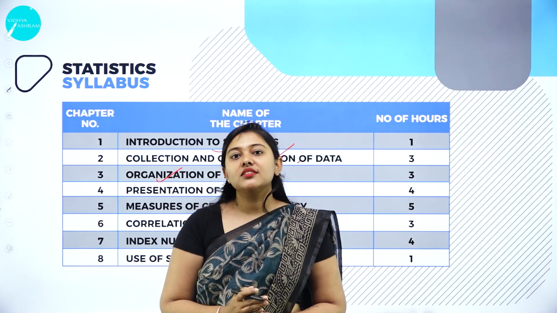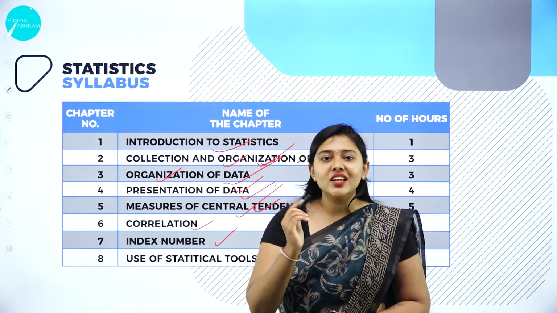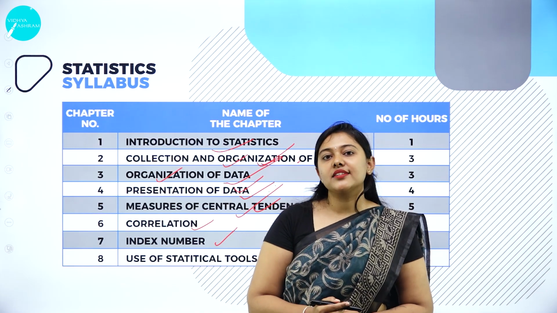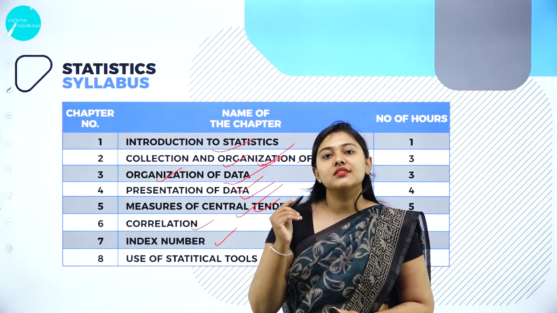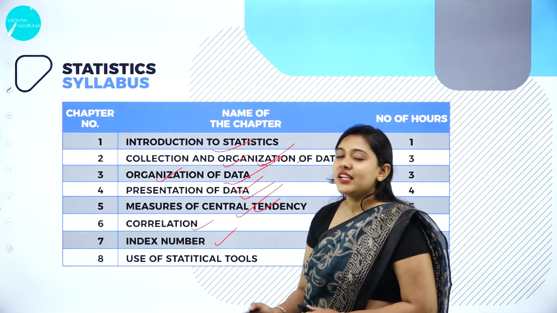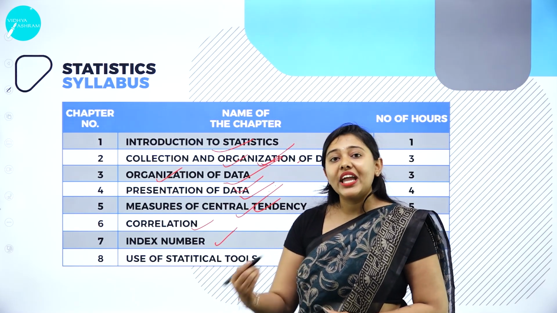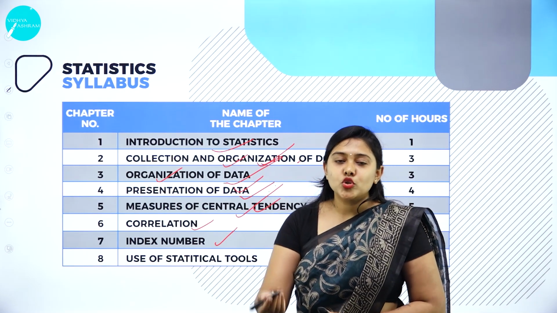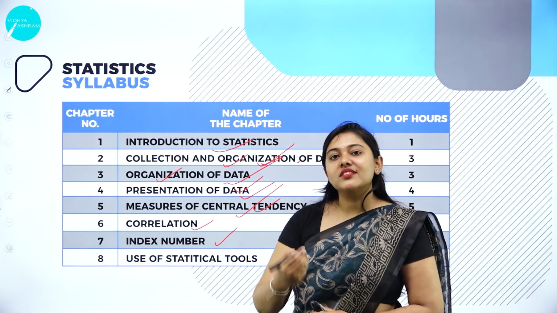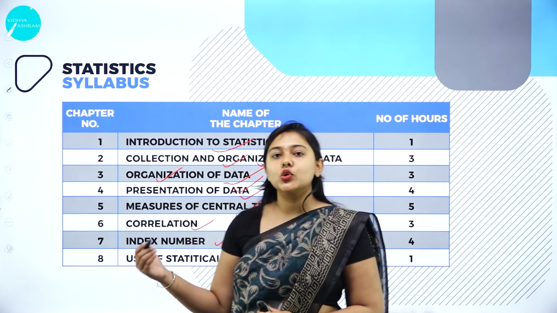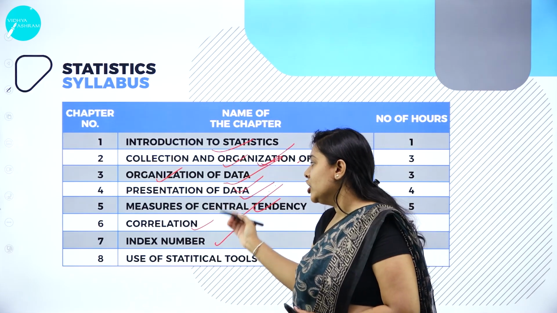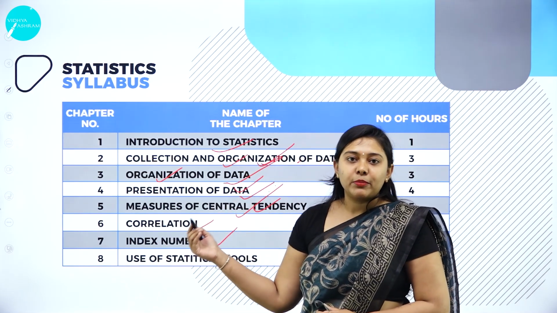So such changes have to be measured in a single value. To measure that single value, we have a statistical tool called index number. In that chapter, we will be discussing the various index numbers, the consumer price index number and the wholesale price index number. All those things will be studied in your unit 7 or chapter 7.